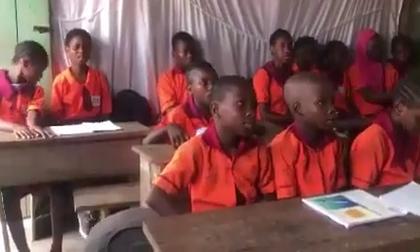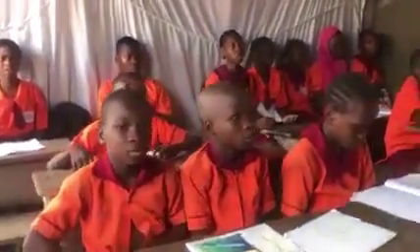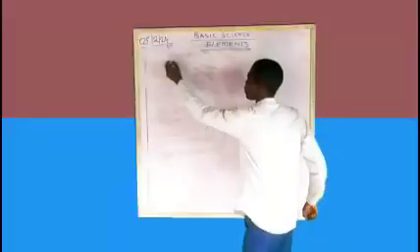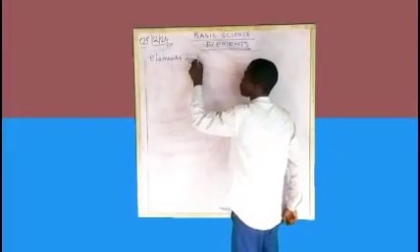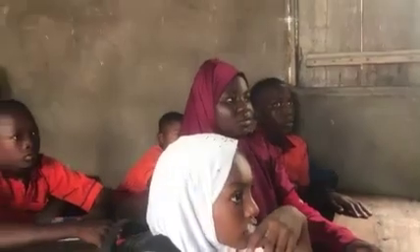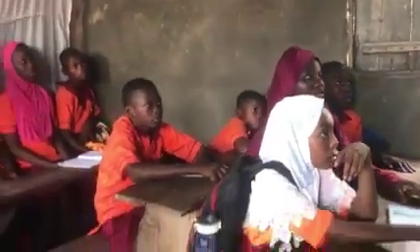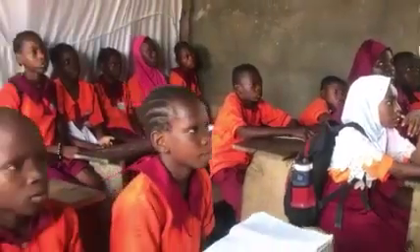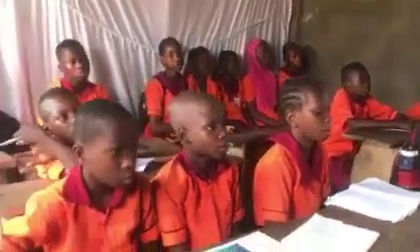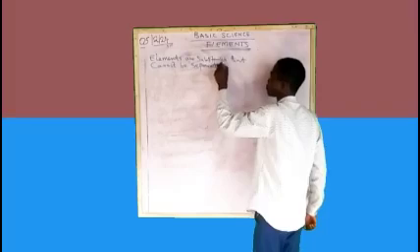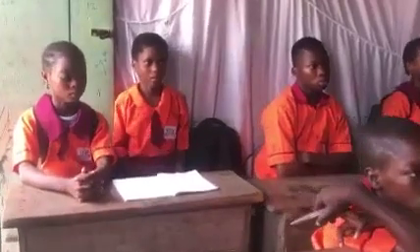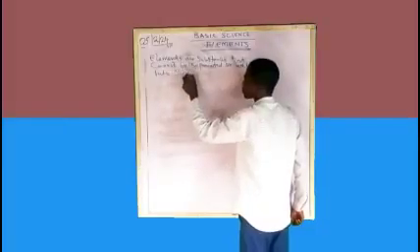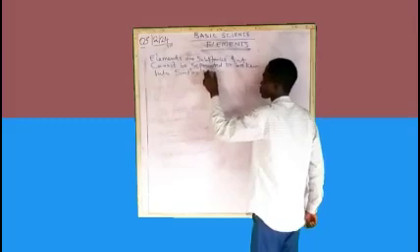Elements are substances that cannot be separated or broken down into simpler substances.